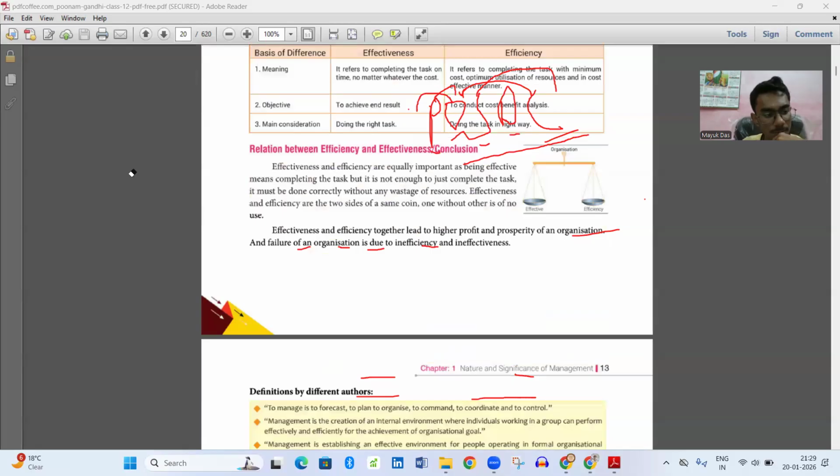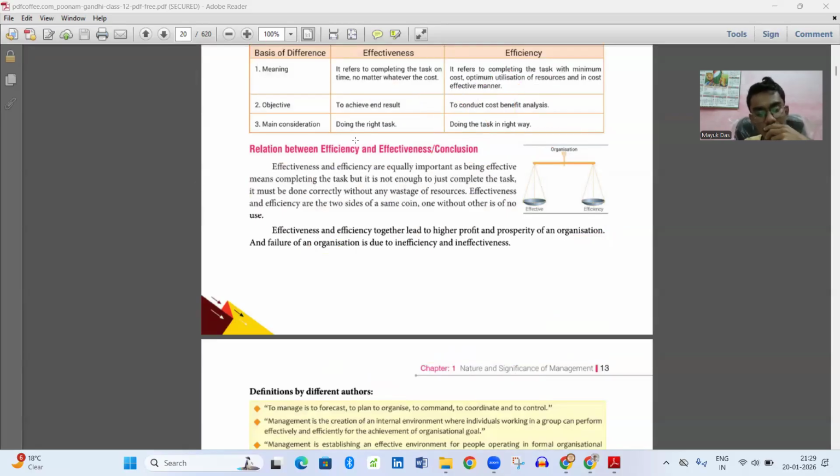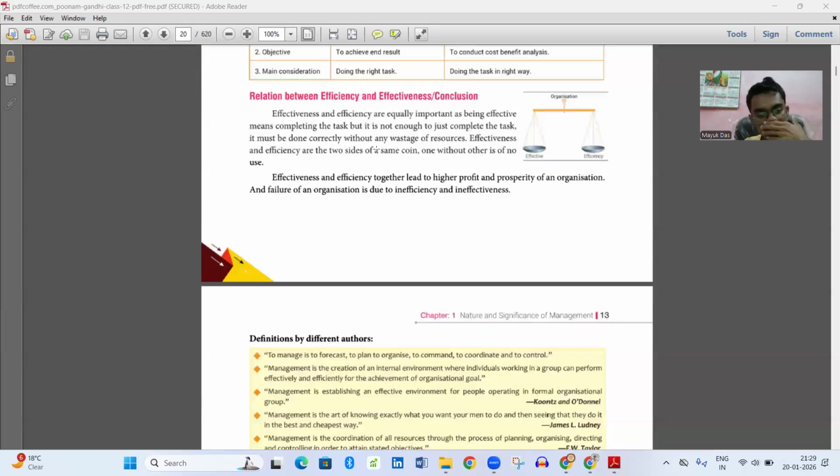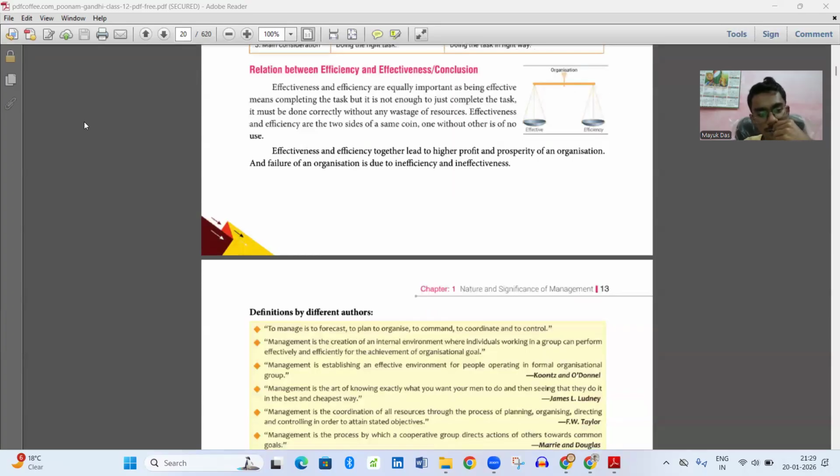So now we will talk about the relation between efficiency and effectiveness. Let us read from here. Effectiveness and efficiency together lead to higher profit and prosperity of an organization, and failure of an organization is due to inefficiency and ineffectiveness.